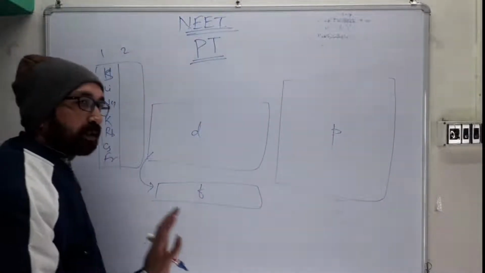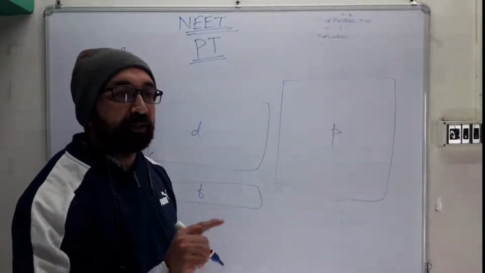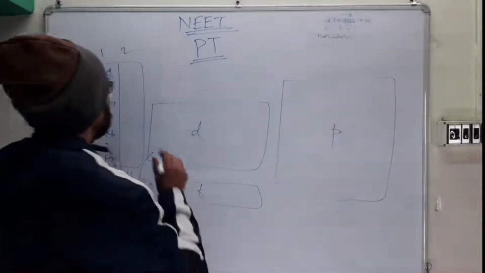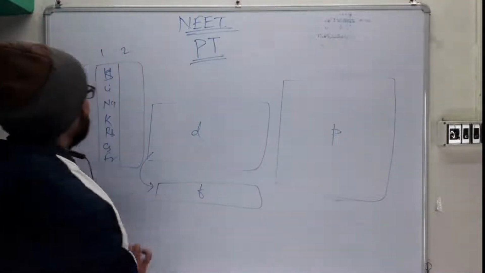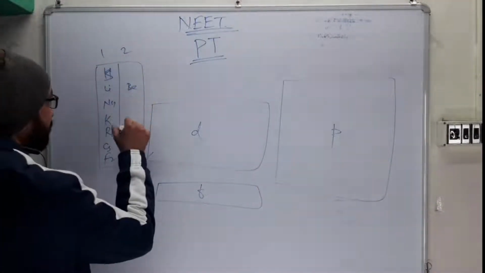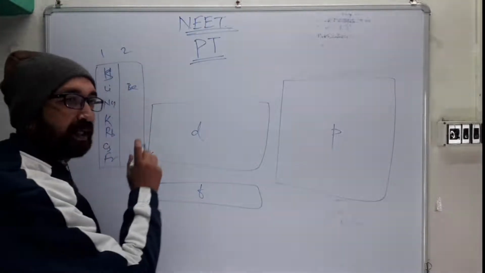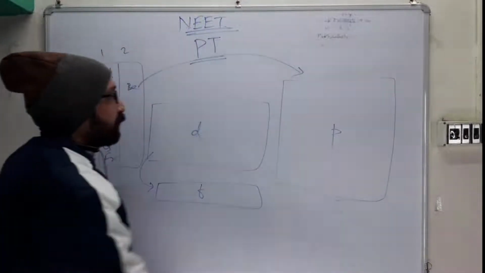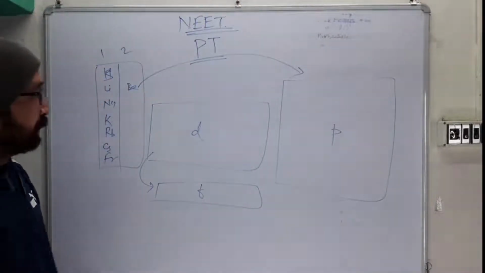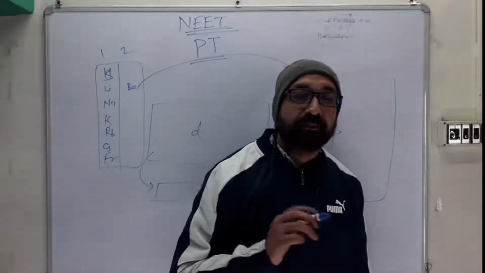Don't use shortcuts. Okay, this shortcut is a trap, right? That's why you are not scoring more marks. So likewise, hydrogen, lithium, sodium, potassium, rubidium, cesium, francium, you have just completed. Then here you go to beryllium, magnesium, calcium, strontium, barium, radium, okay. Then jump to the P block. Okay, after S, directly jump to the P. I'm just telling you how to read this periodic table.